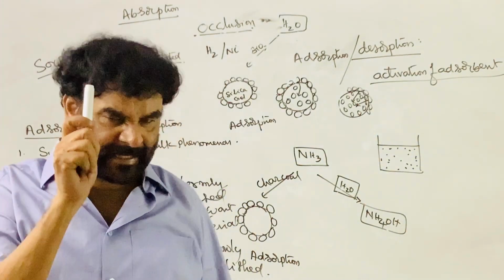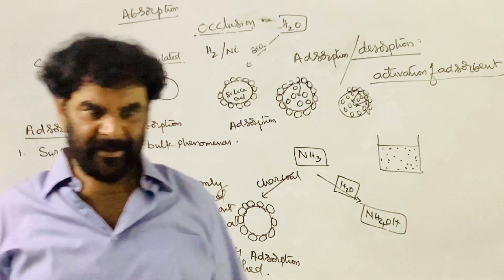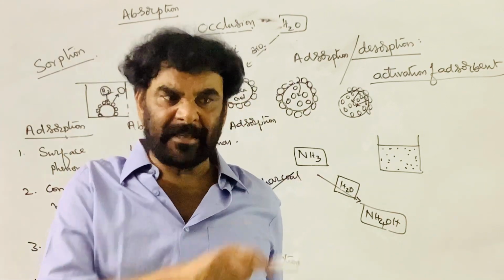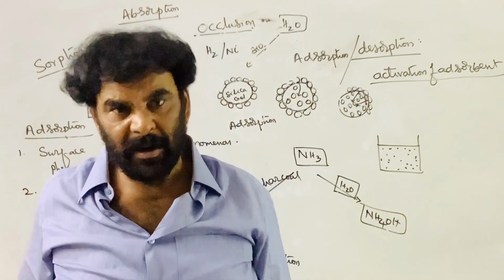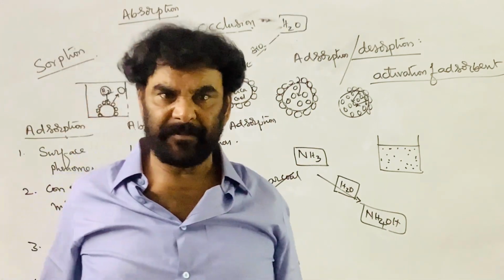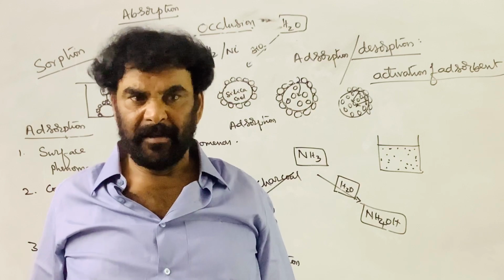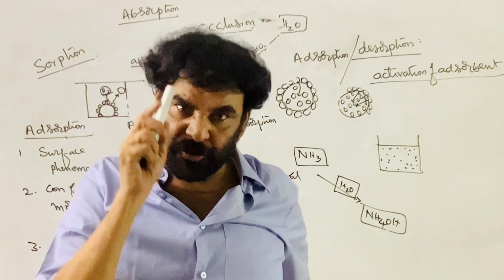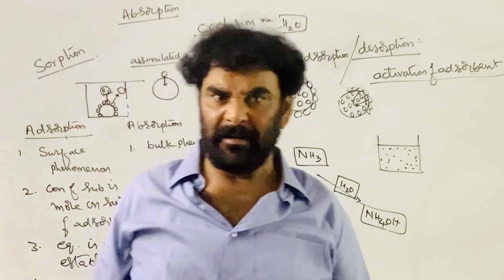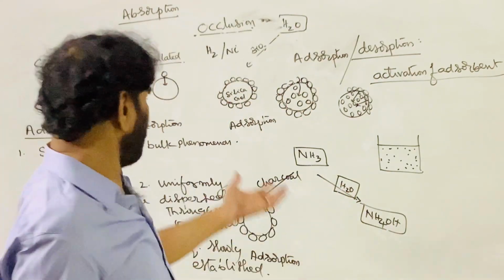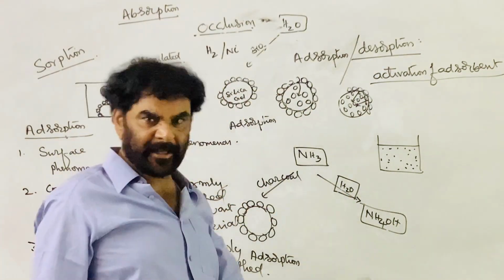I told you, it is a surface phenomenon. The molecules present on the surface of the solid have to attract and retain the molecules of the other substance. Therefore, the surface should be free from any adsorbed molecules. Take charcoal, for example.